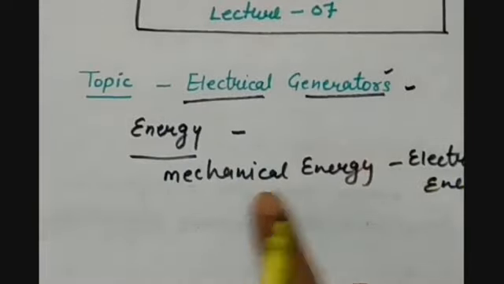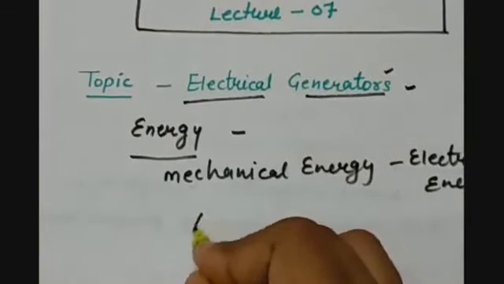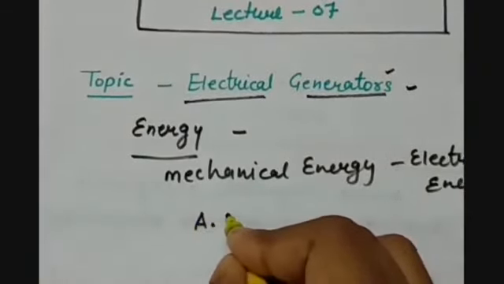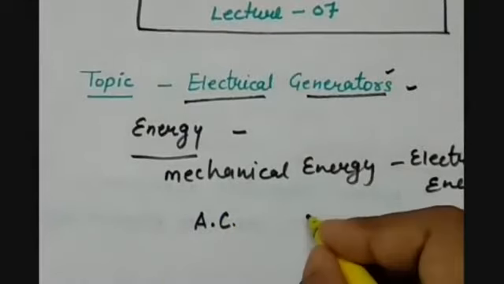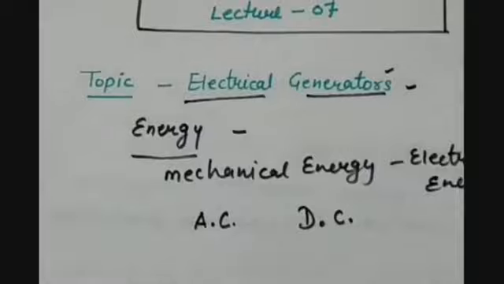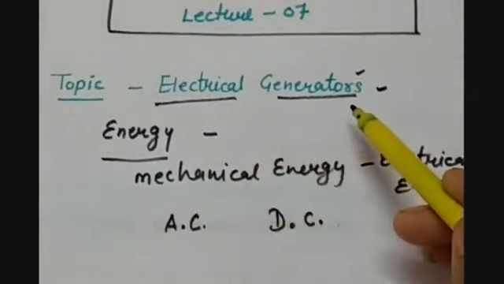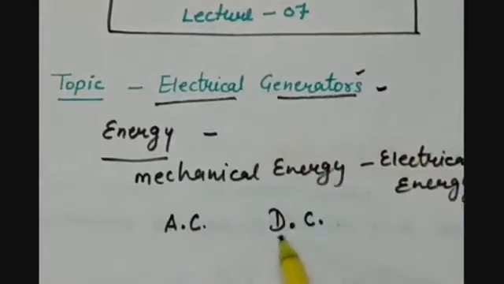And this can be done in two ways. Either it can generate alternating current or it can generate direct current. Before studying electrical generators in detail, first we should know what are alternating current and direct current. So let us know about them.